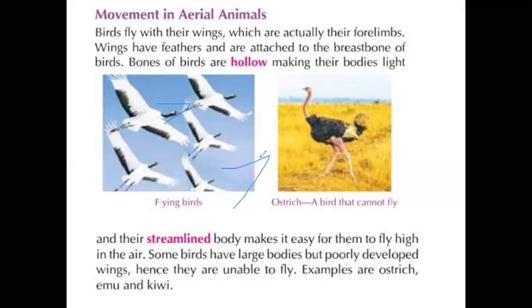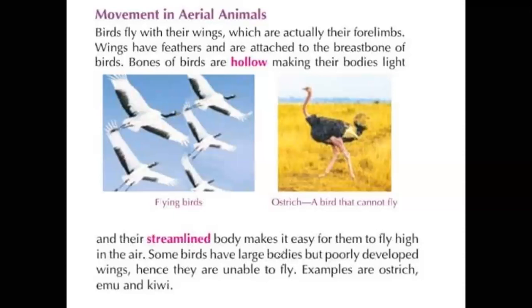Understand? Streamline, so sharp edges. These sharp edges we call a streamlined body design. The streamlined body design helps the birds to move in the air very fast.